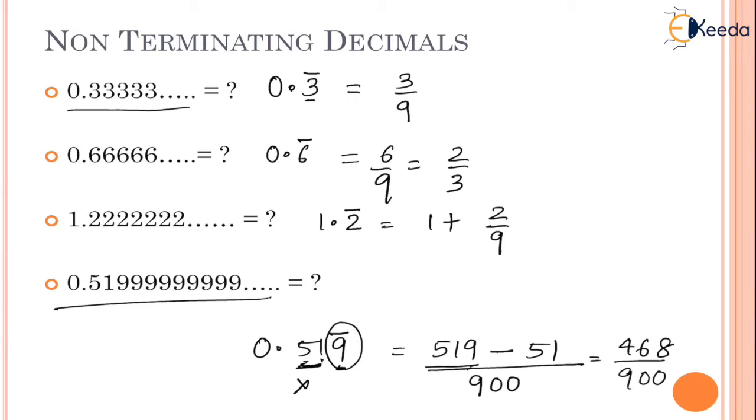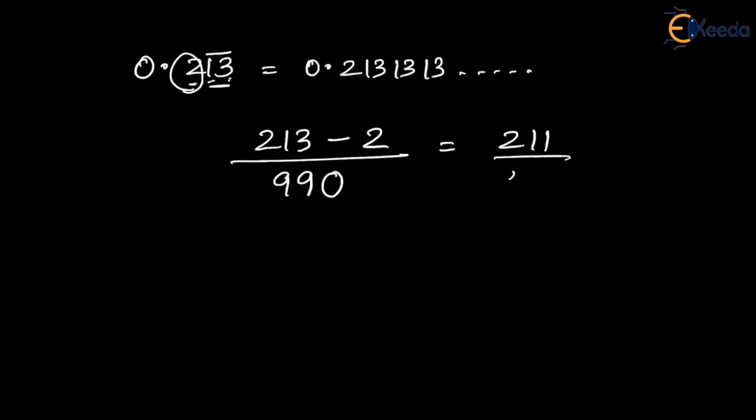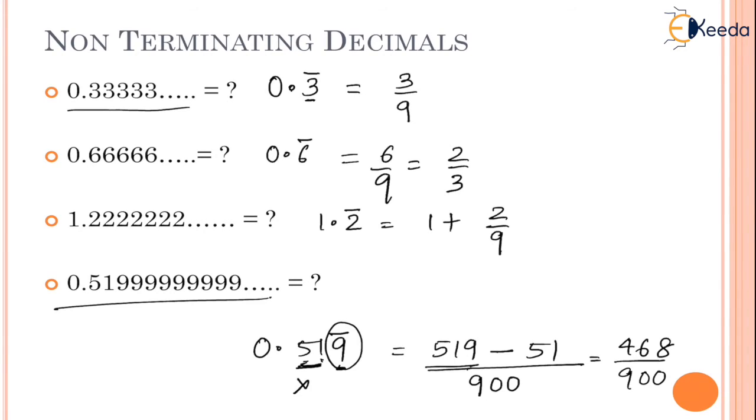Let us take a few more examples. Let us ask 0.213 where 13 has a bar over it. So 2 is not repeated, 13 is getting repeated. So this is as good as 0.2131313 dot dot dot. How can you express this? Take the number as it is, 213, minus, subtract the digits which don't have a bar over them. In this case it is 2 upon, there are two digits which are repeated, so two nines for them, and 2 is not repeating, that is why a 0 for that. So this is as good as 211 upon 990. I hope everybody is getting this. Let us move to the next part.